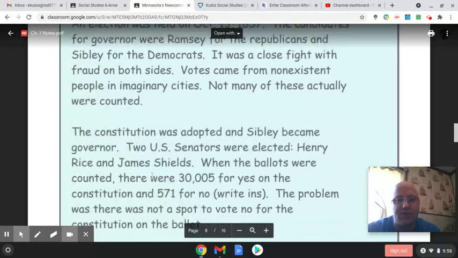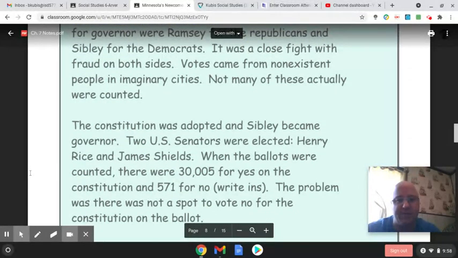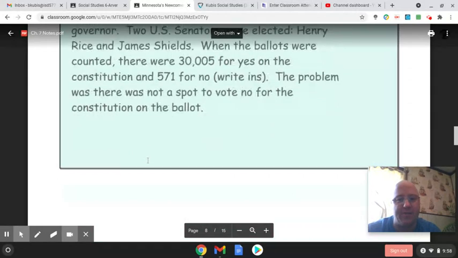They also elected 2 U.S. senators, Henry Rice and James Shields. Remember, every state gets 2 senators. They also elected representatives to serve in the House of Representatives. When it came to the Constitution, they voted in favor of it. So the Constitution was voted in by the people of Minnesota.